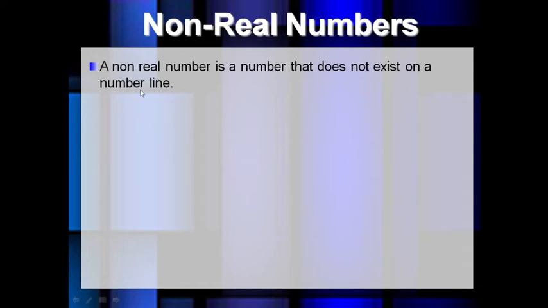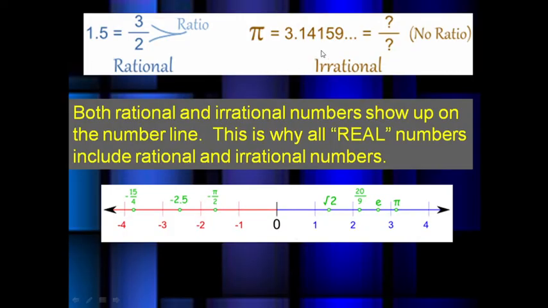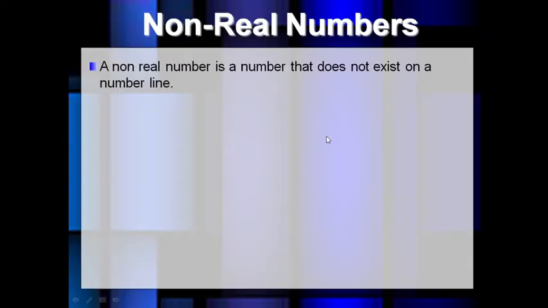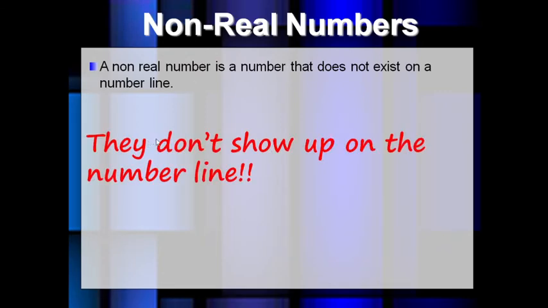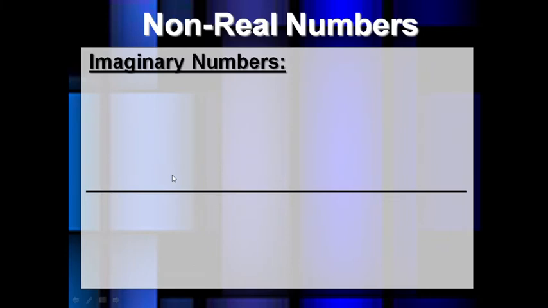Non-real numbers. A non-real number is a number that does not exist on a number line. In the past slide, we have learned that both rational numbers and irrational numbers show up on the number line. This is why all real numbers include rational and irrational numbers. But some numbers cannot be shown on the number line. Those numbers are known as non-real numbers. They do not show up on the number line.